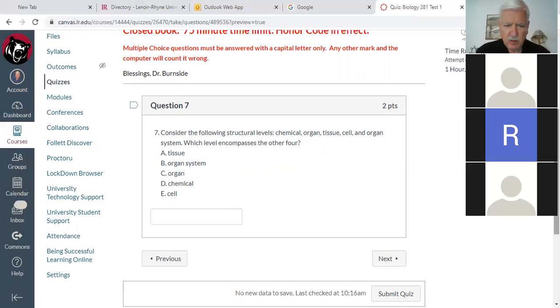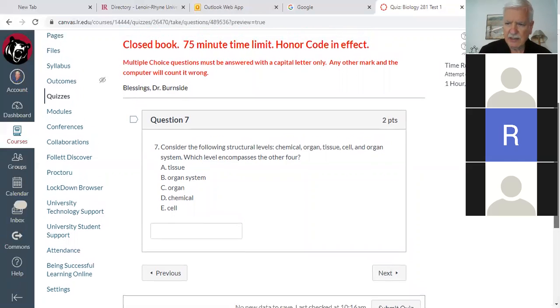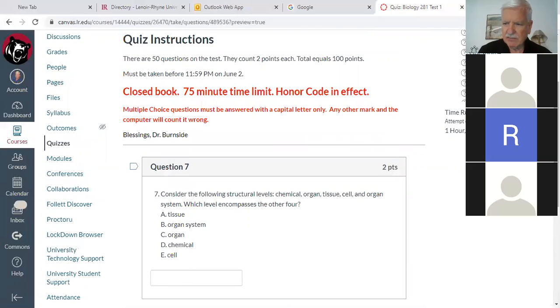So organ system is a bigger thing than organ, so it's asking you for the biggest one. Do you see that now? Yeah. Okay, and don't be afraid to start answering them, because that's what we're here for, practice.